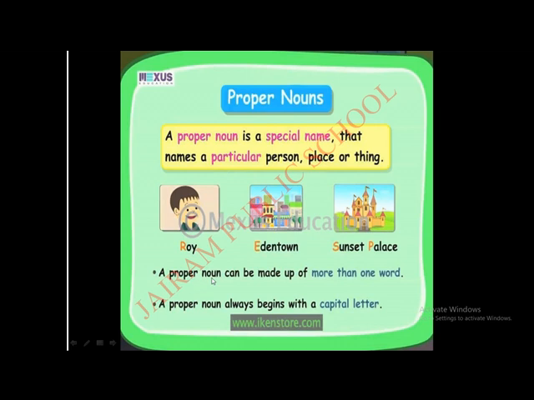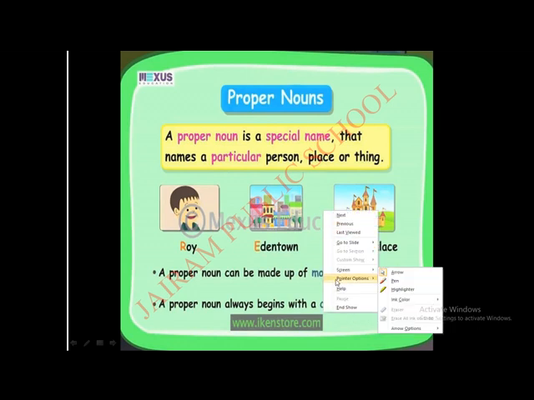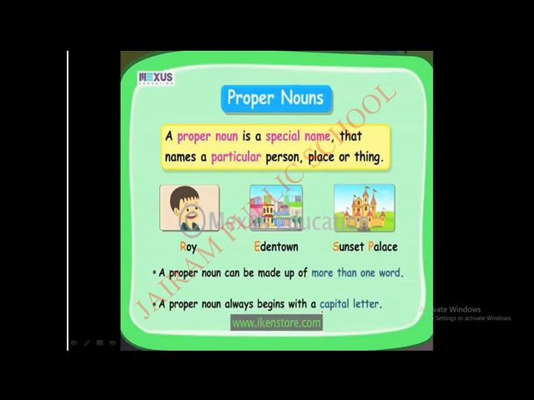A proper noun can be made up of more than one word. See, Sunset Palace, two words are there, right? So more than one word is given to the proper noun. Okay, children? And note this important thing I'll tell you. A proper noun always begins with a capital letter. Understand this? I'm pointing it out.